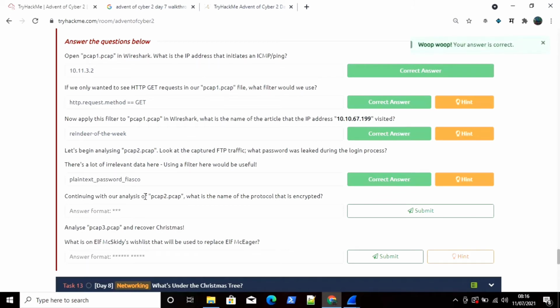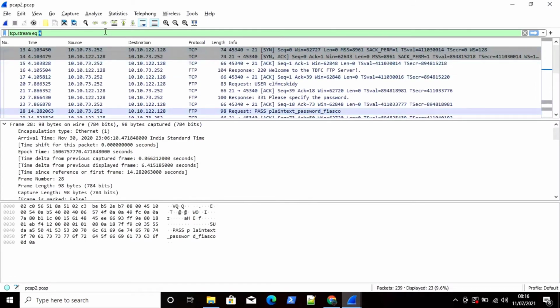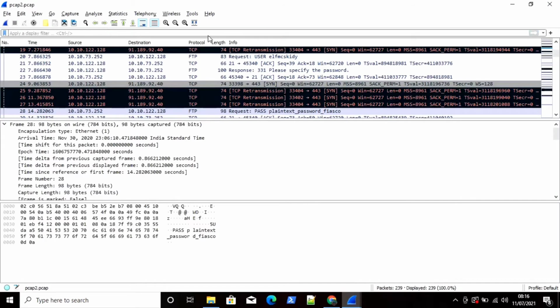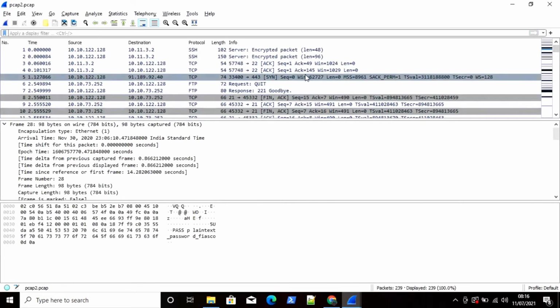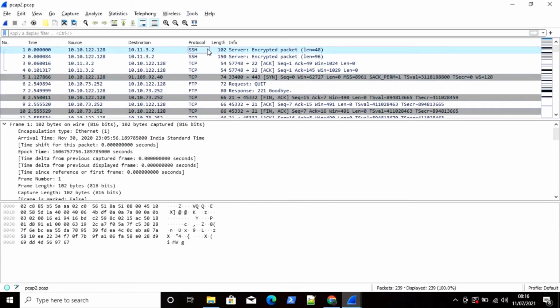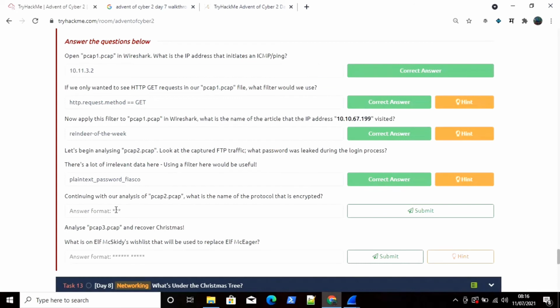Now the next question is, continuing with our analysis of the pickup2.pcap file, what is the name of the protocol that is encrypted? Okay, so first of all I will remove this filter and hit the enter button. Just scroll up. We will analyze it from the first step. So our first packet was SSH, and you can see it is showing an encrypted packet. So the SSH protocol is encrypted. So just enter here SSH and click on submit, and our answer is correct.